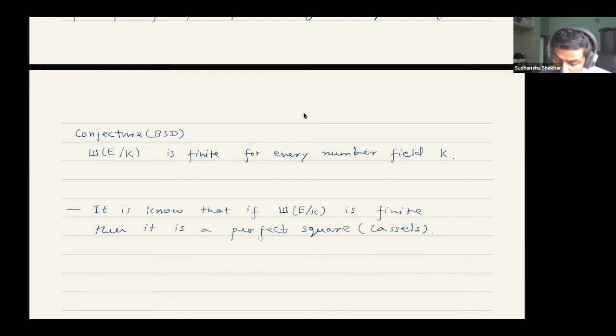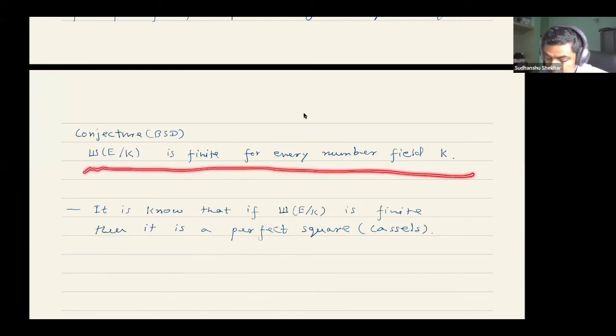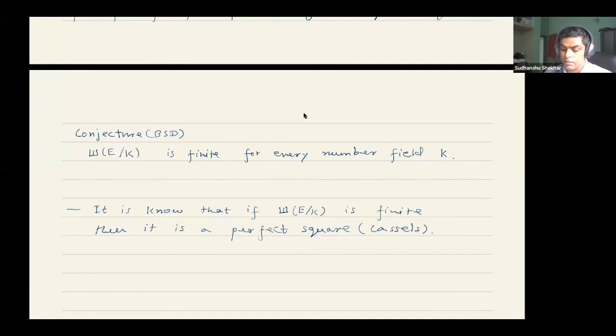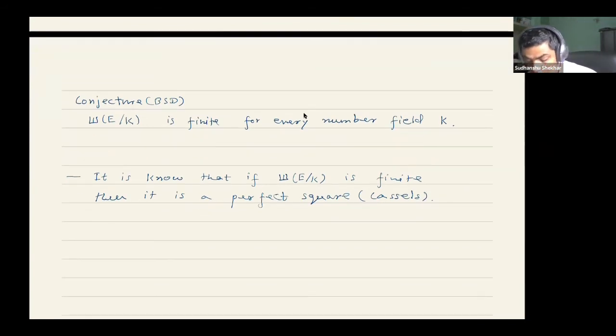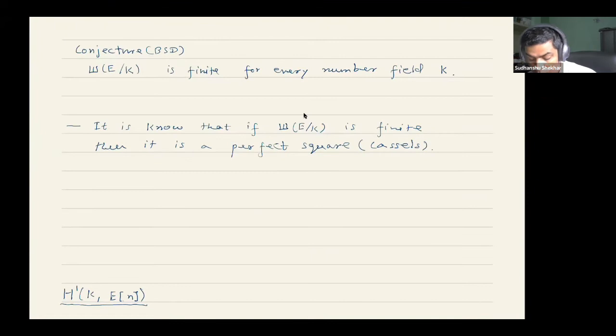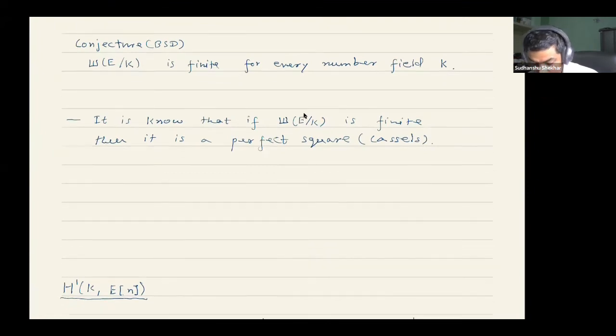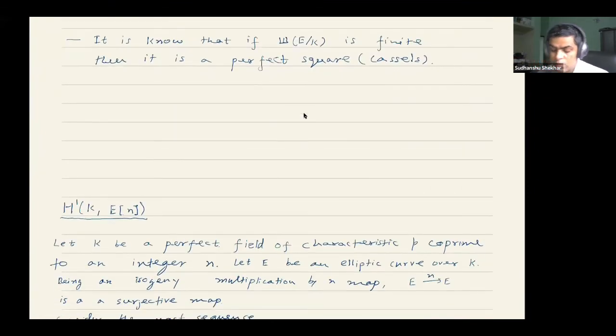So the conjecture is that this is a finite group. Over Q, there were several lectures; for example, Anupam had mentioned some of the results before, known over Q for small rank elliptic curves. Very little is known for general curves, even over Q. So this was all about the Tate-Shafarevich group, which I wanted to discuss.